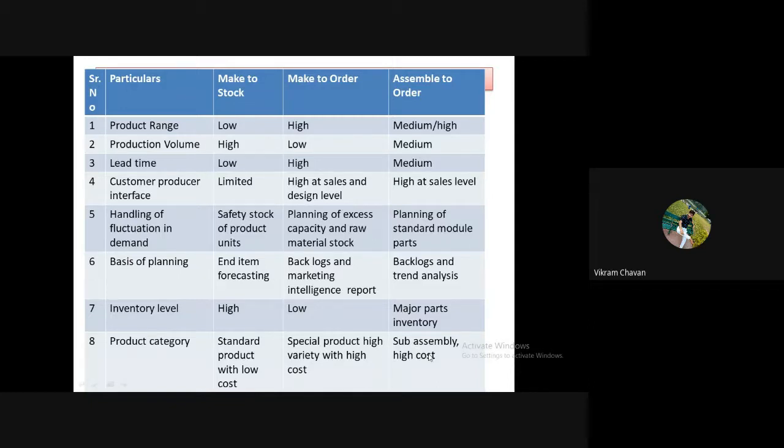Then the fourth particular is customer producer interface. In make to stock production, it is limited. In make to order production, it is high at sales and design level, and in assemble to order, high at sales level.